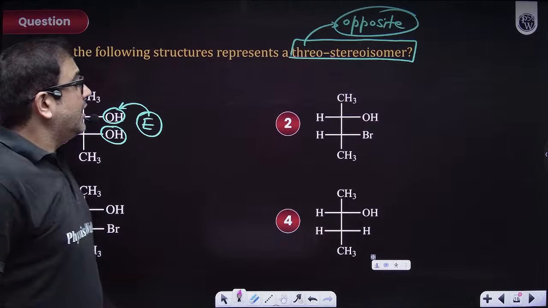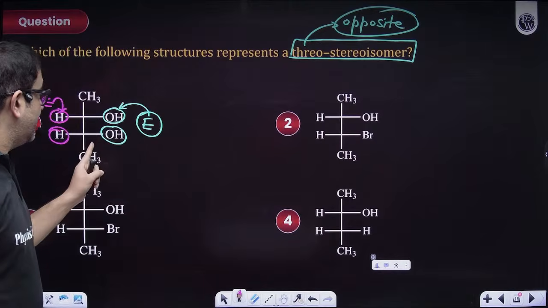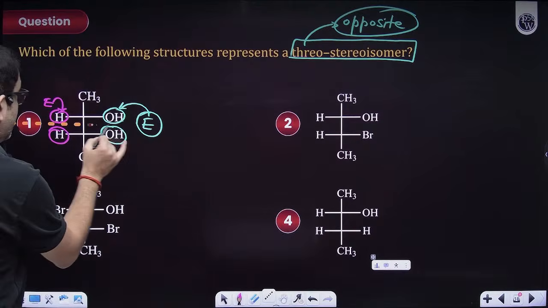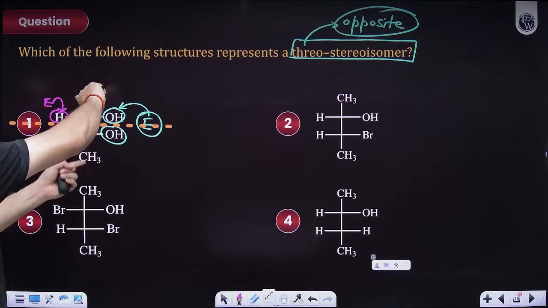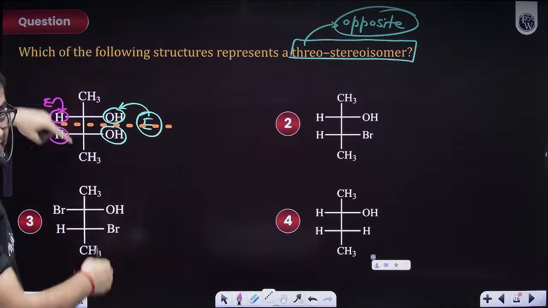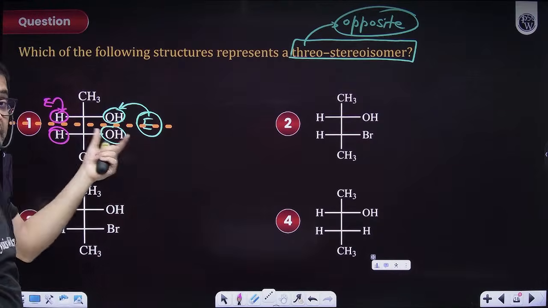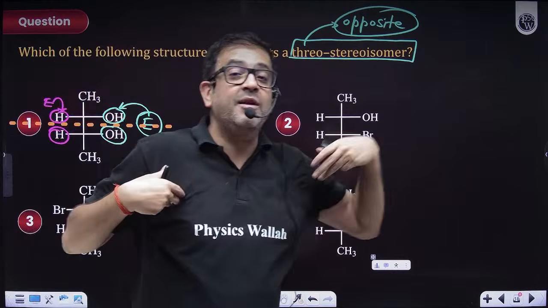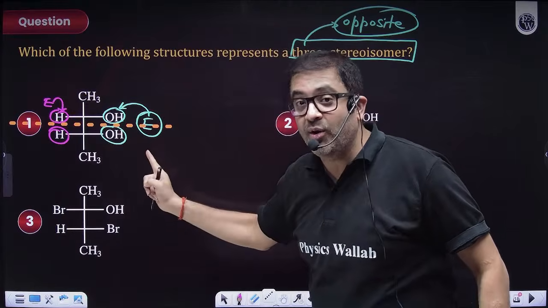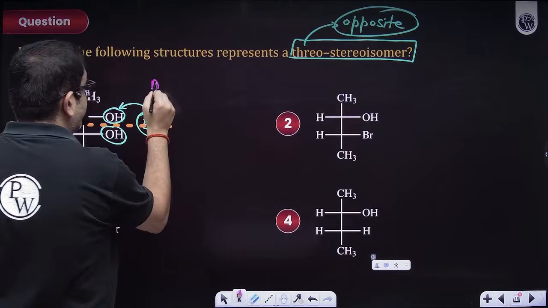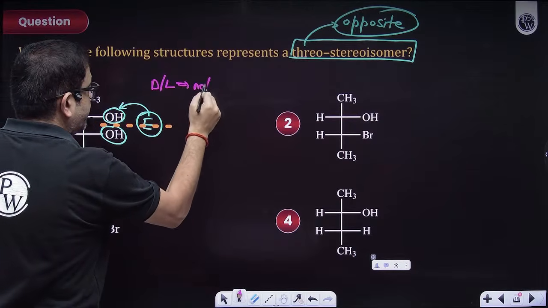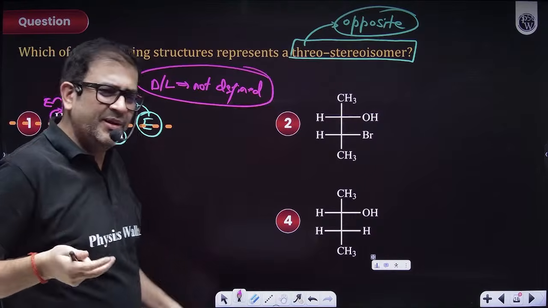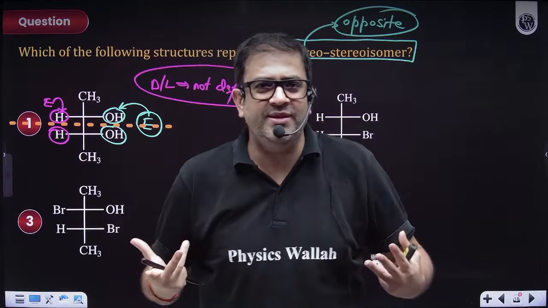Now, what about this? Beta, is it a D configuration or L configuration? No. If molecules are symmetric, then if you just rotate it by 180 degrees, you will say it is L form. Here it is D form. No, sir, a single molecule can't be both D and L. So for symmetrical molecules, D and L are not defined. Yes, it is common sense also. Let us not make things more complex, but sometimes you should keep your common sense with you.